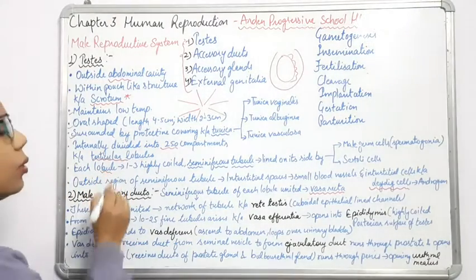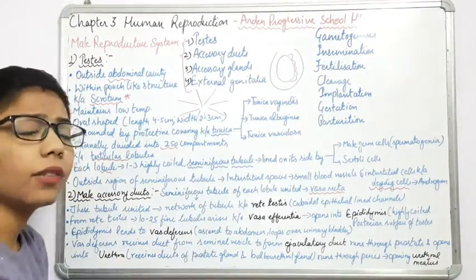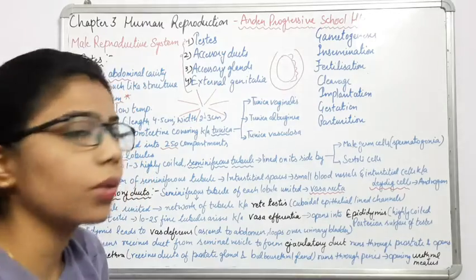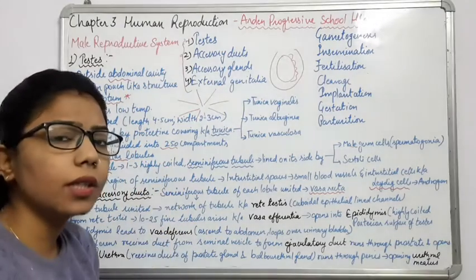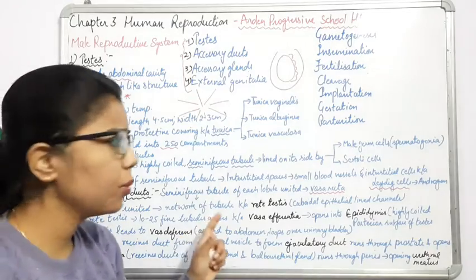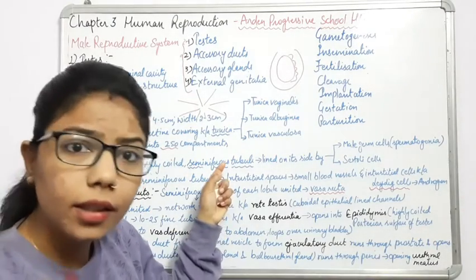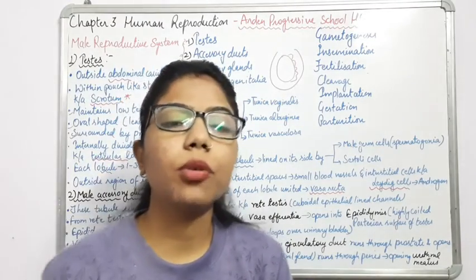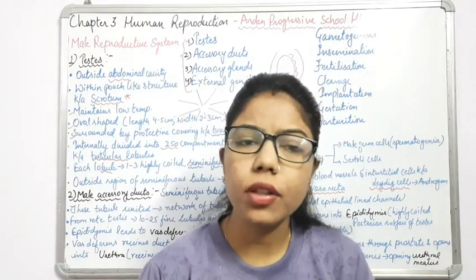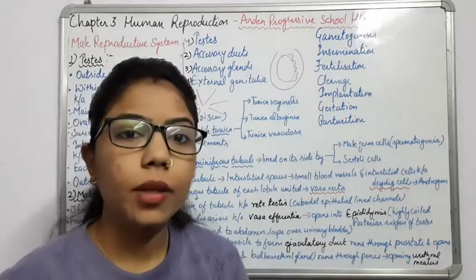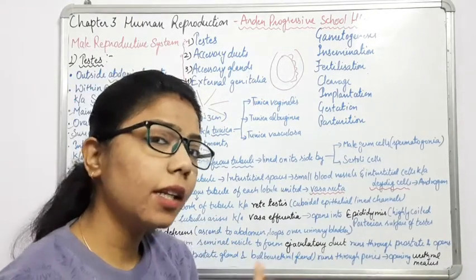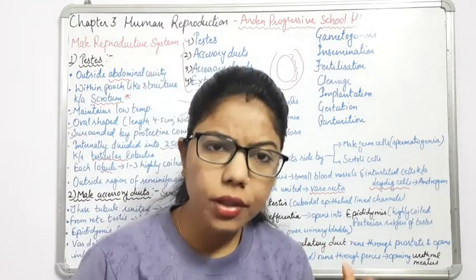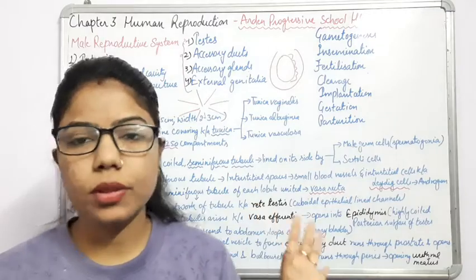Inside each lobule, there is a highly coiled structure which is known as the seminiferous tubule. This seminiferous tubule is very important because it is the structural and functional unit of the testis. If a question comes in your exam asking what the structural and functional unit of the testis is, you will answer seminiferous tubules. Exactly as you have done in the excretory system: what is the functional unit? Nephron is the functional unit. Likewise here, the seminiferous tubule.